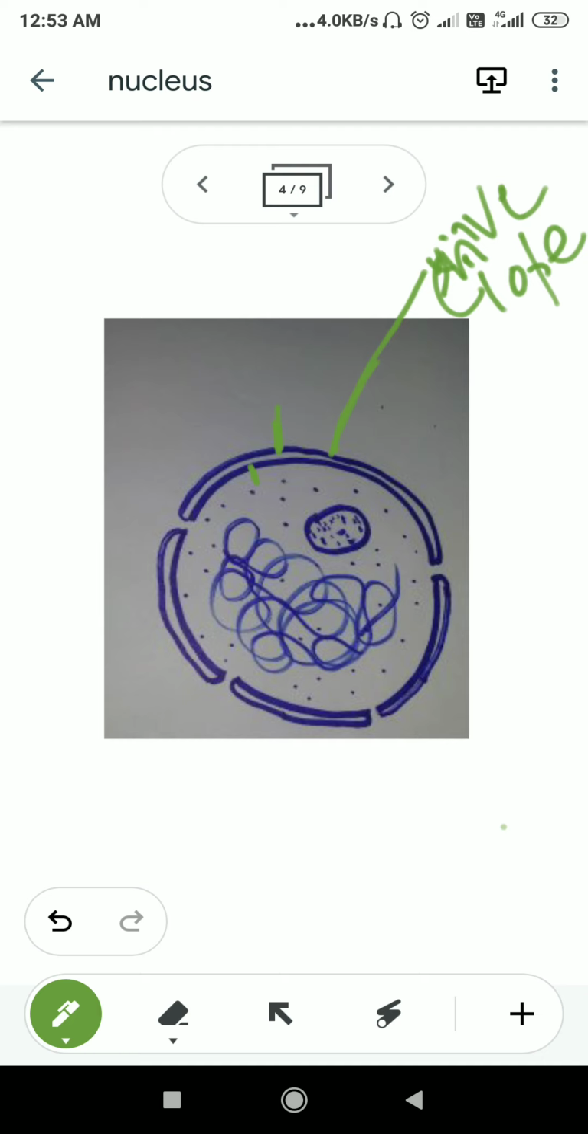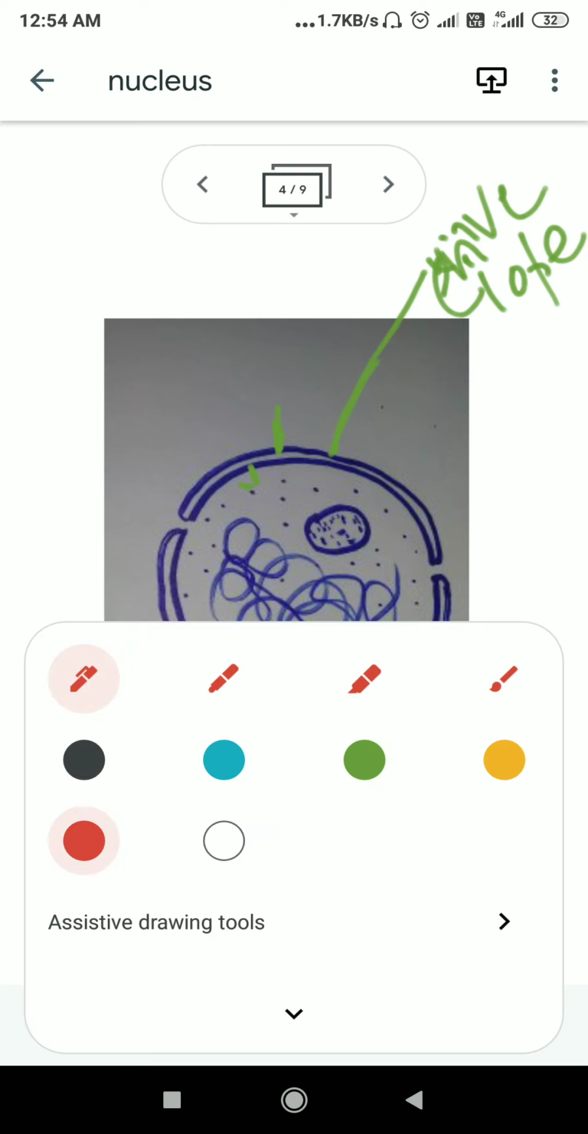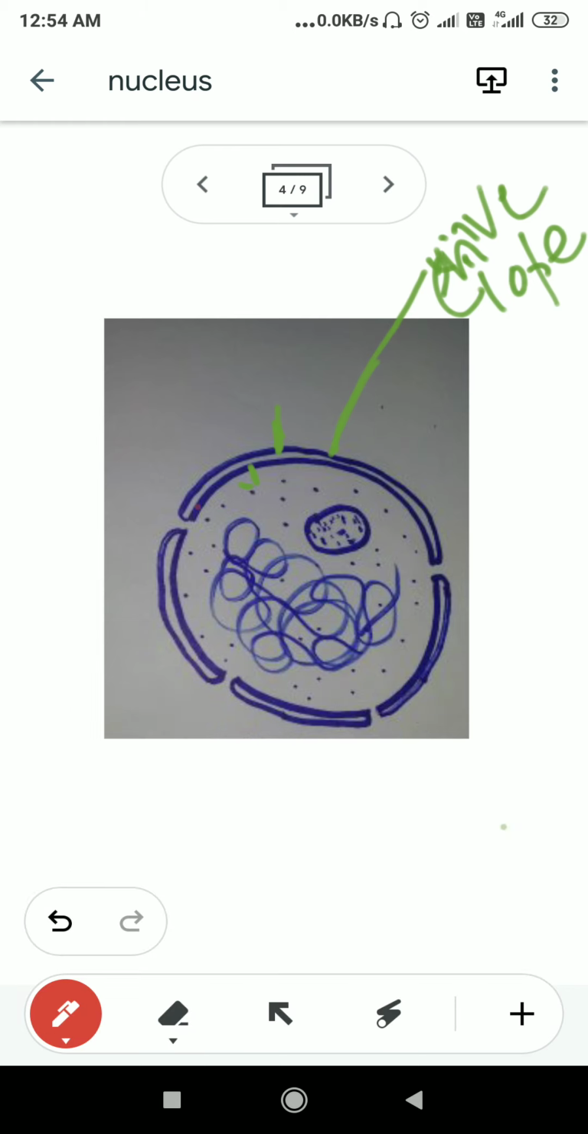Nuclear envelope. That means the outer protective layer of the nucleus is known as the nuclear envelope, and it has two membranes. One is the inner membrane and another is the outer membrane. I already mentioned, this is the inner membrane and this is the outer membrane. And between the inner membrane and the outer membrane, if you see the structure, this inside space